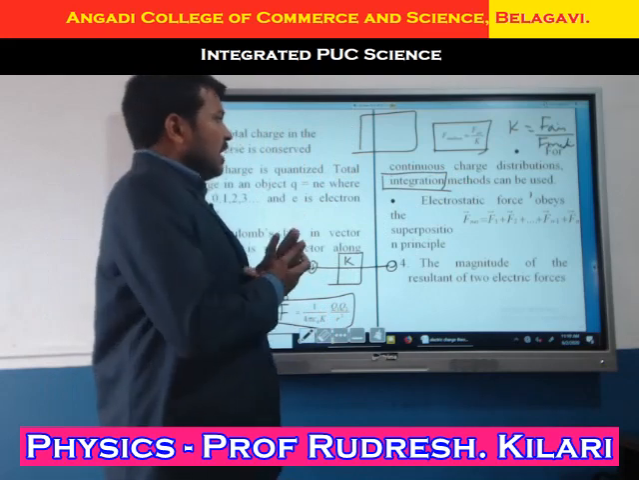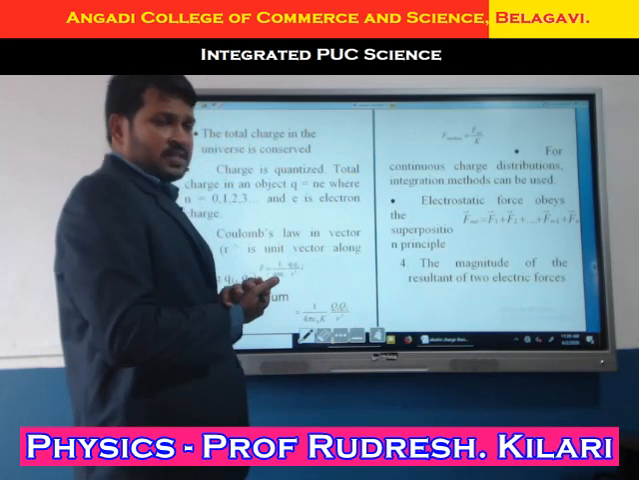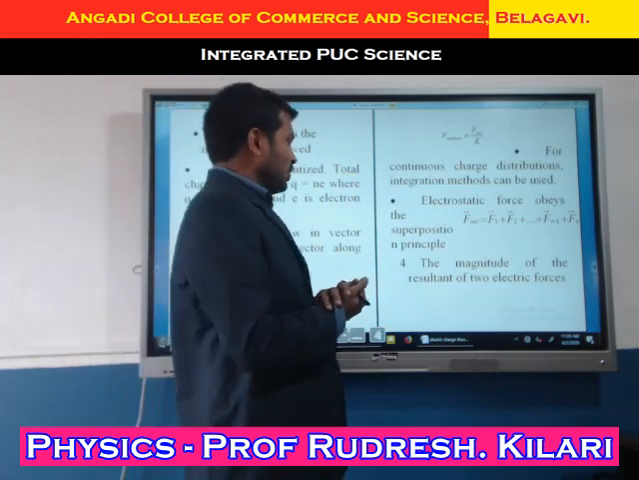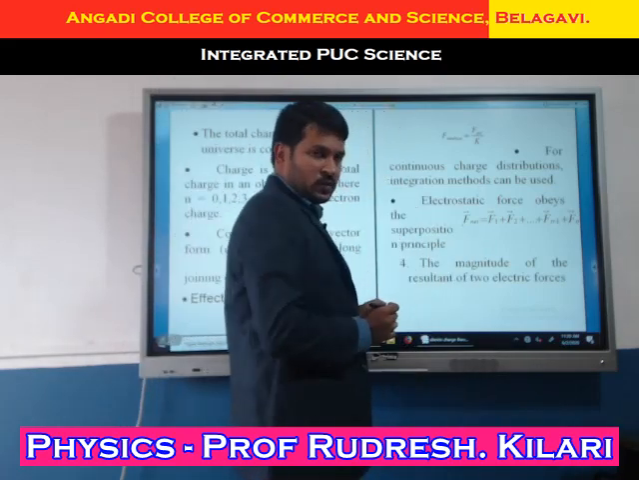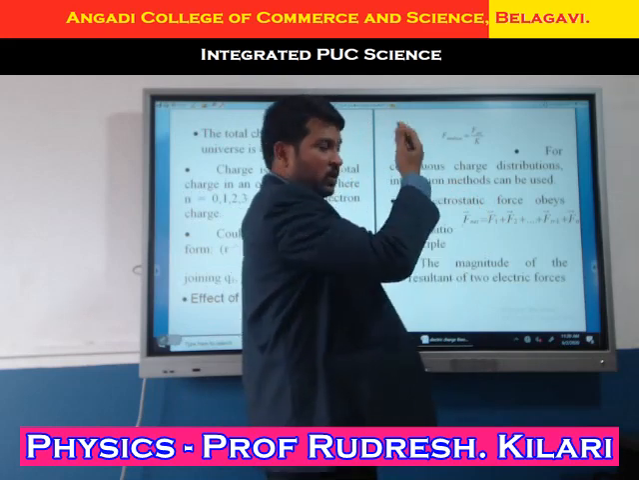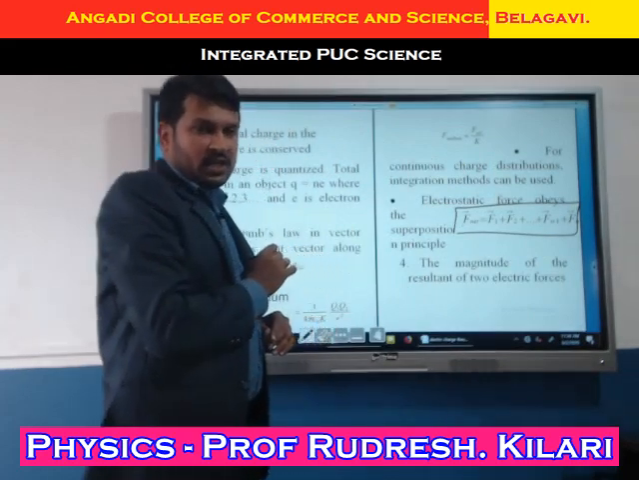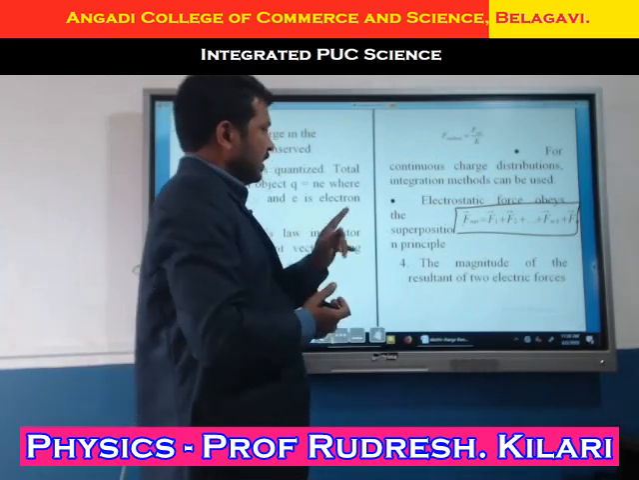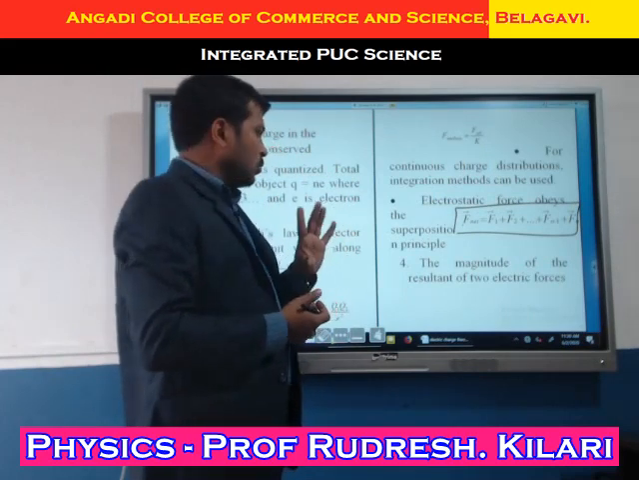Now I will state Coulomb's law, otherwise the superposition principle. What is the superposition principle? The superposition principle is F net equals F1 plus F2 plus dot dot dot up to Fn. Here I will not derive it, I will just write the formula: F net equals F1 plus F2 plus up to Fn.